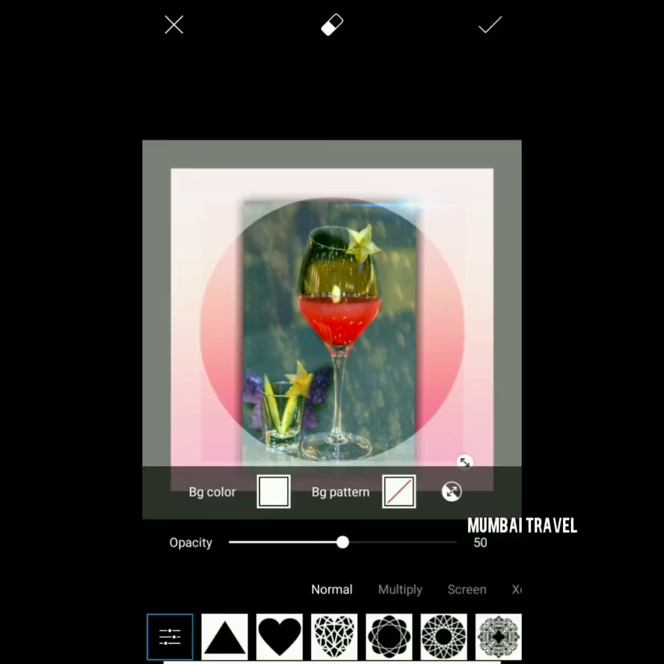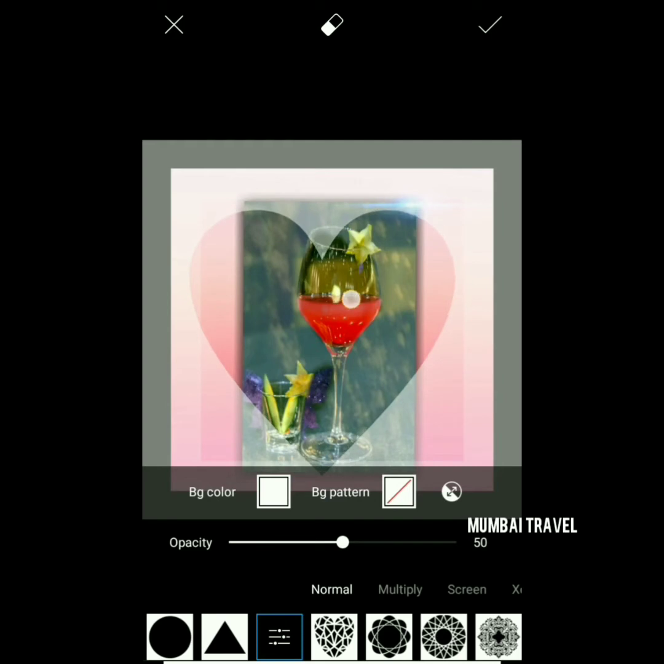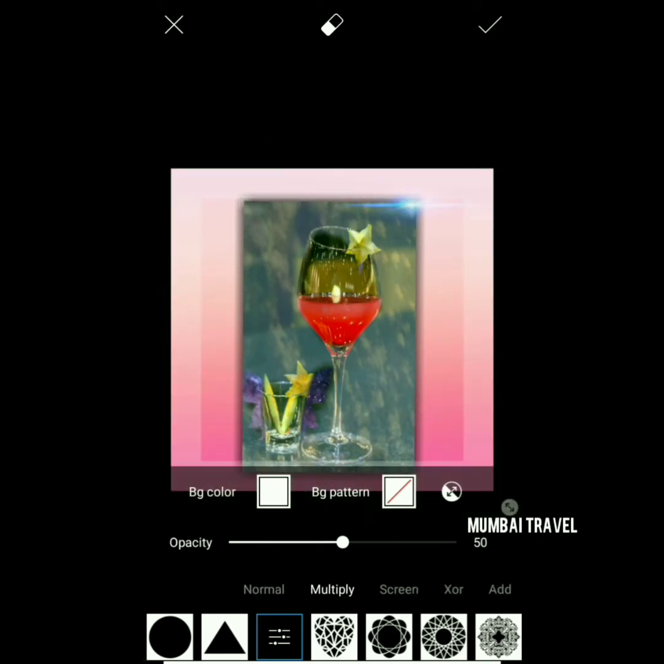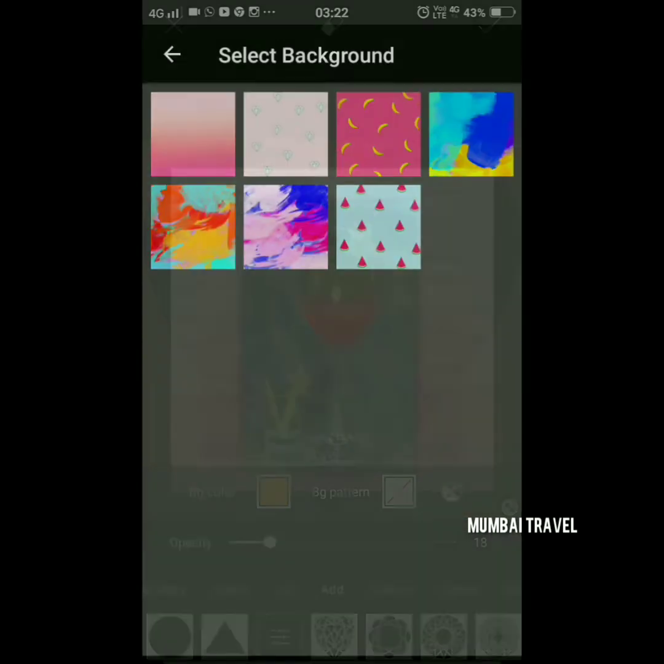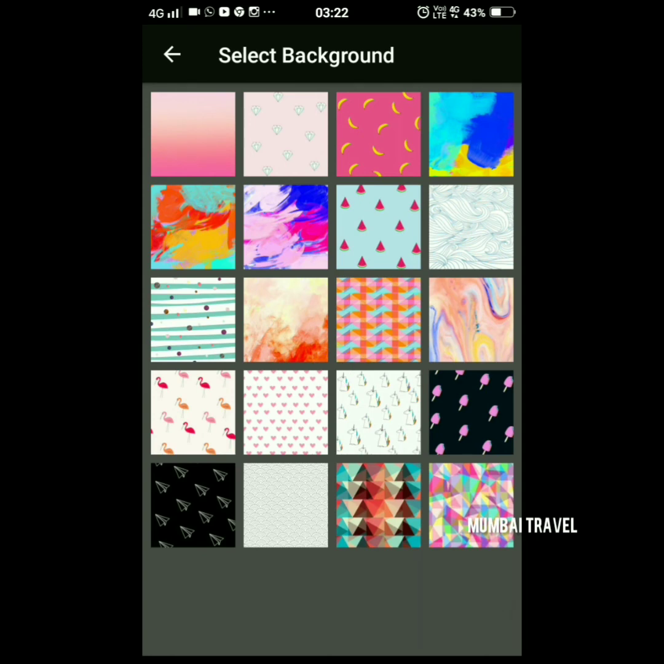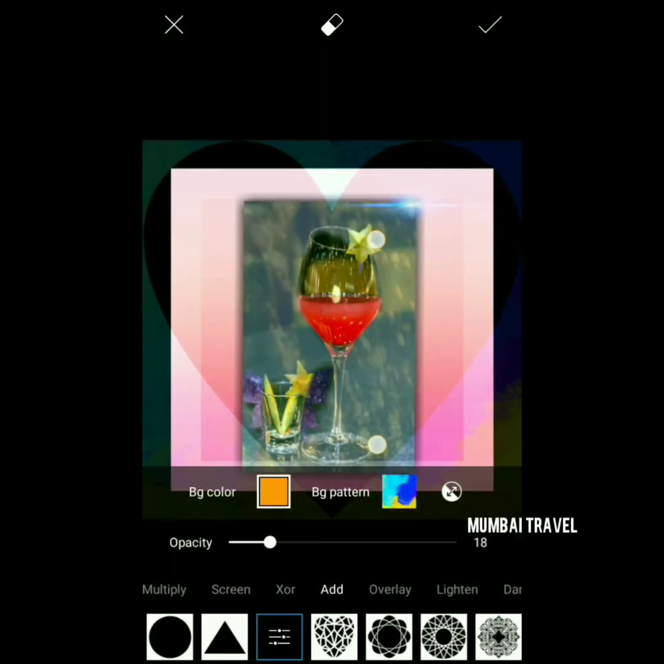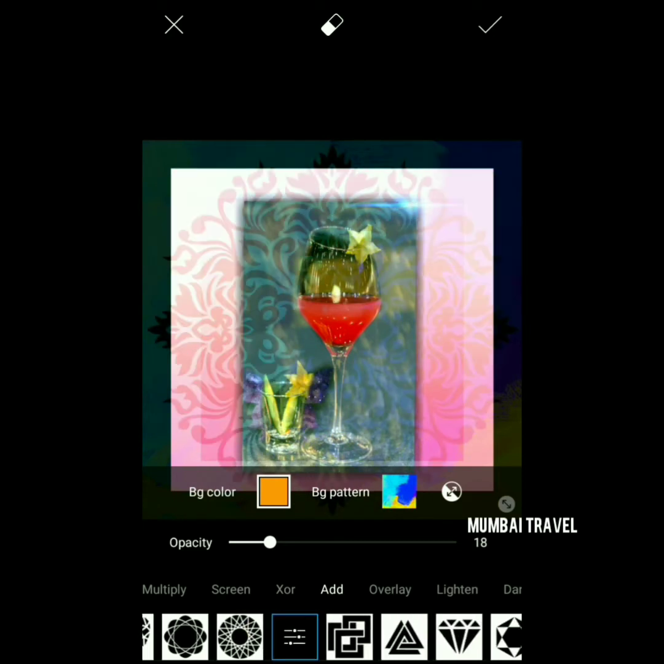There's an option of shape mask where you can add different shapes to your pictures and give it a different look. I have selected heart over here. You can use different colors for that as well. Select different backgrounds as per different patterns or different colors. It is totally up to you. You can use and play with different shapes over here.